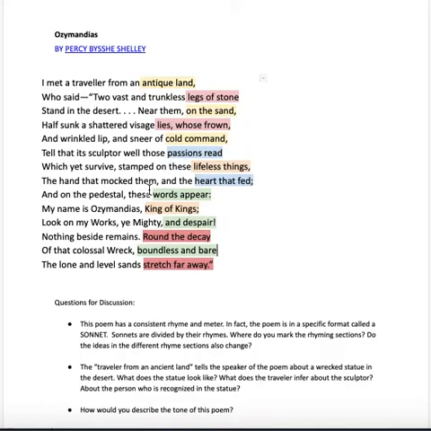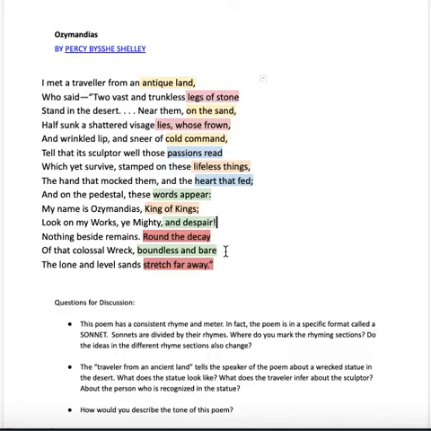The cool thing about this set of rhymes is these words appear, ye mighty and despair. Well, yes, it's a desperate situation. And so the inscription itself talks about other people despairing, but if you look at it, the statue is also in despair. Ozymandias, looking up from the grave, would also be in despair.